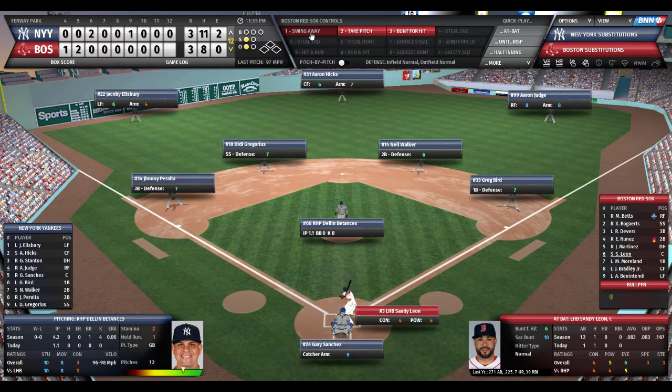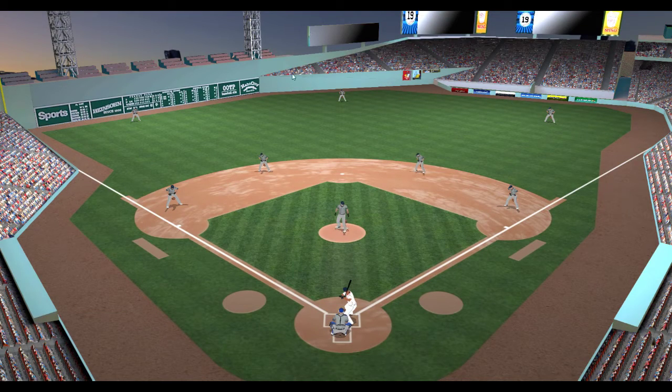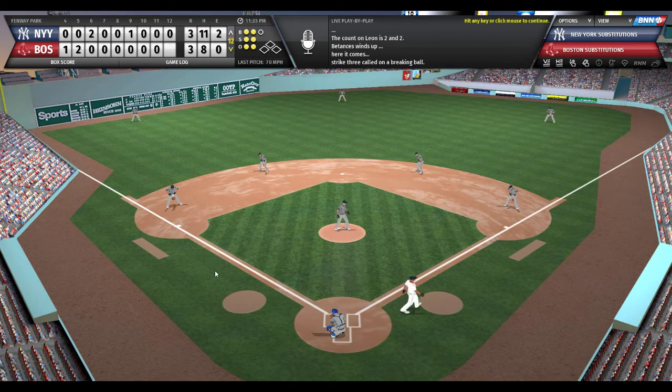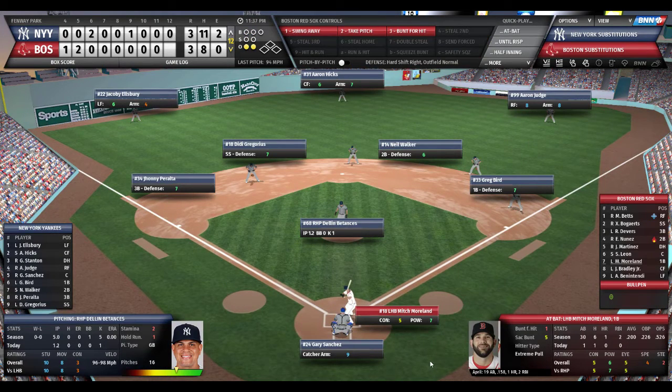Leone ready to grip and rip. Sanchez wiggles the fingers. Betances nods his head. Betances deals. 2-2 count. And he strikes out. Sandy Leone looking. Off-speed pitch. When he's on, that's nasty. You come 97 miles per hour, then an off-speed pitch at 70. Nothing Leone could do but walk back to the bench.